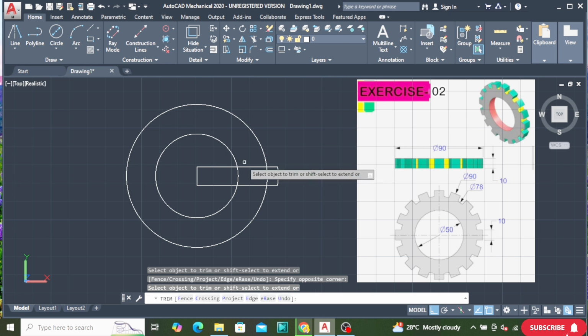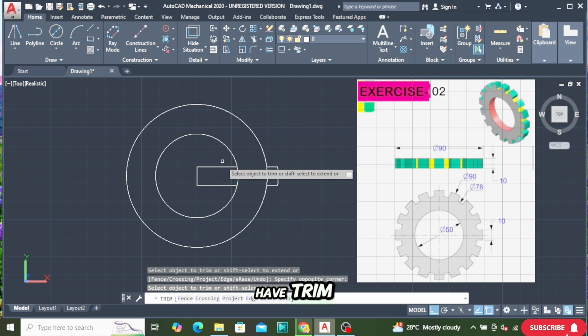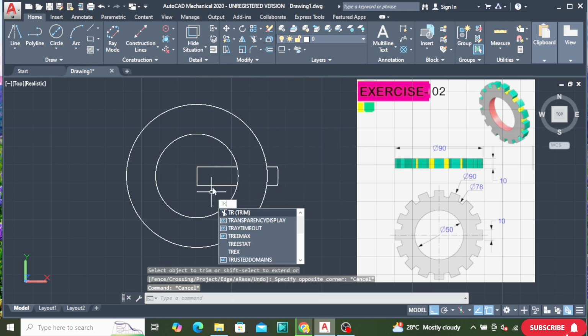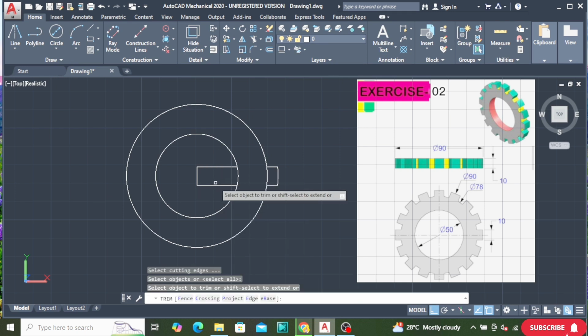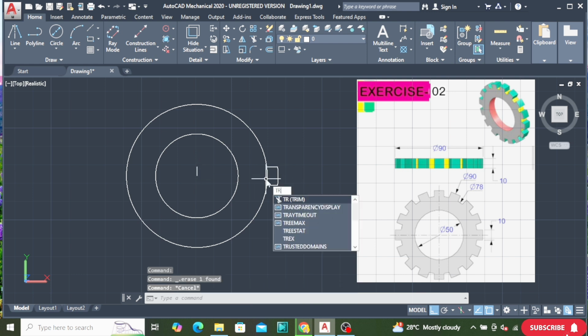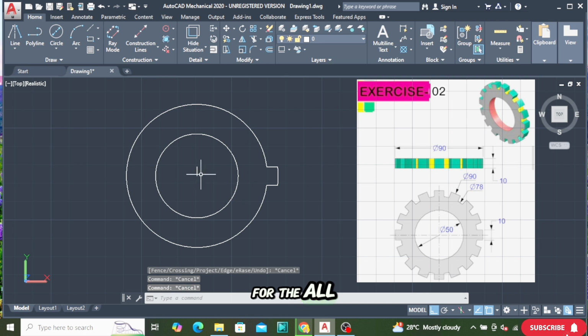And again this extra part we have to trim, and double enter. This one I have to delete it. Press delete. Okay, we have this part. Again we are trimming this part, this line. Now I have to do it for all sides.